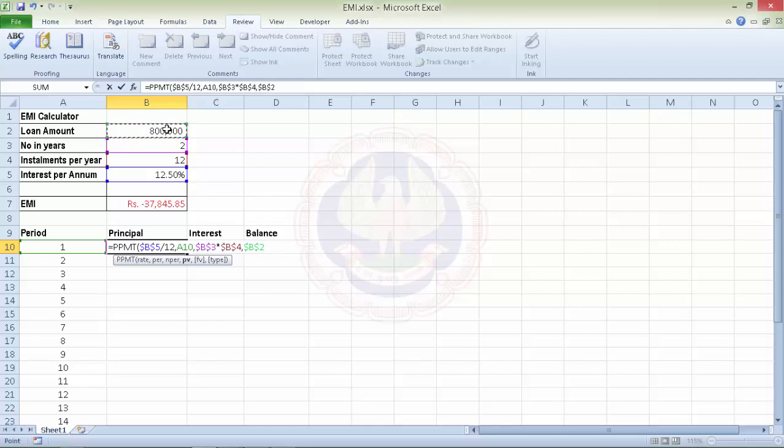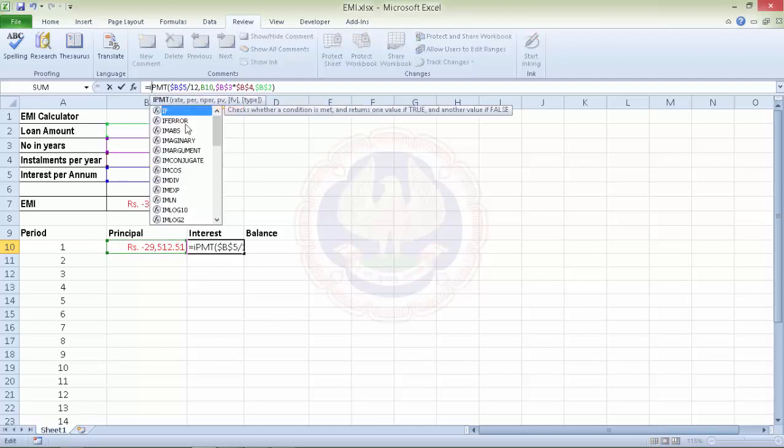Okay, so what we have now is the principal value, and similarly we can copy this formula to get IPMT. We can change it to interest, so what we have is IPMT. B5 will remain the same, the only thing which needs to be changed is this period.